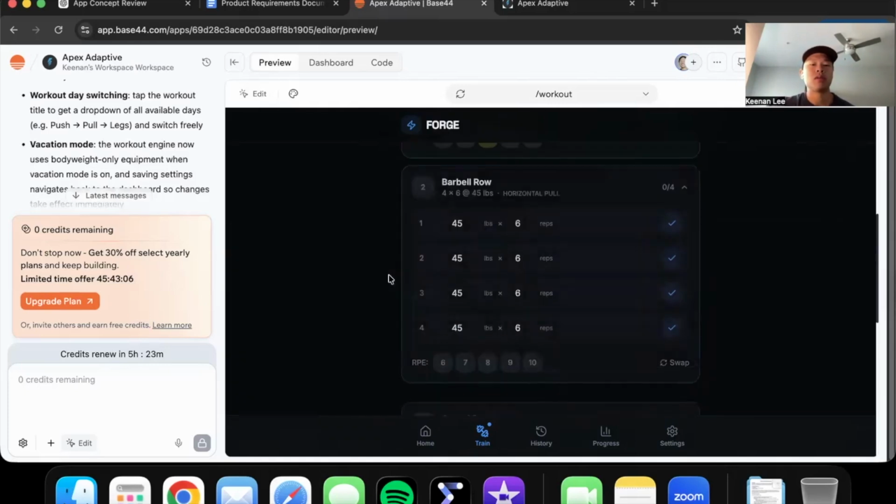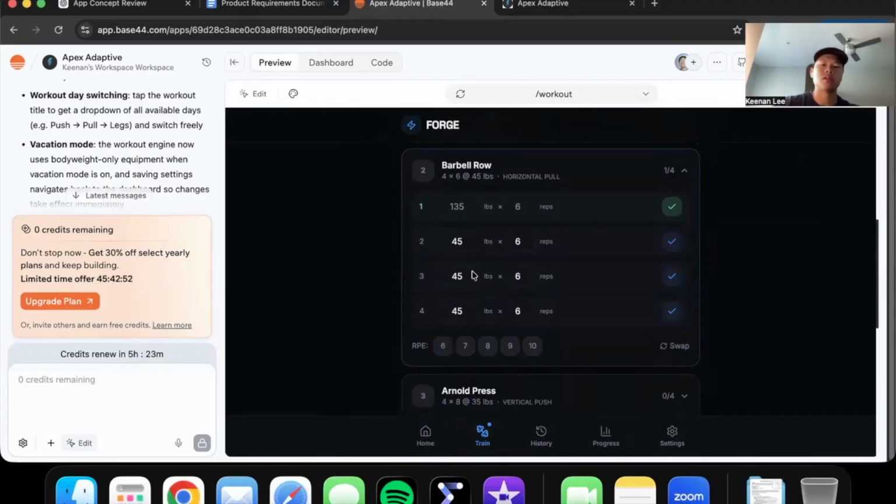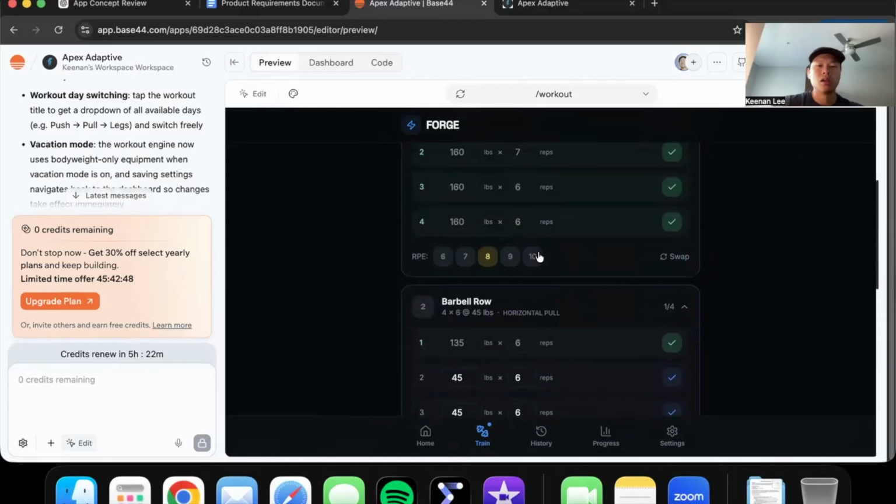Let's say I want a barbell row. Perfect. This is quite light. Maybe the algorithm or something doesn't know what weights I use, but I'm not using 45 pounds. Let's say I use 135. Do that for 6. Perfect. Rest timer, skip rest. Again, same process, doing these sets.